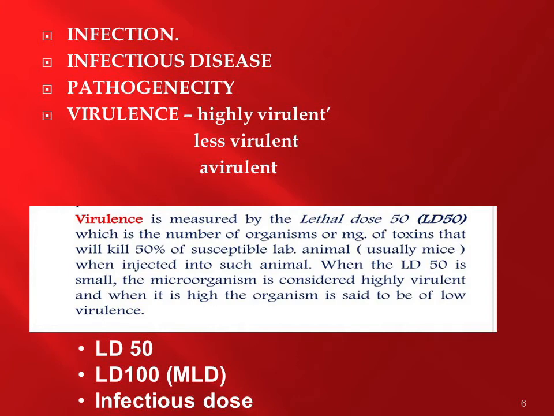Next is LD50, which is also referred to as lethal dose 50. Lethal dose 50 refers to the number of organisms which when introduced into the laboratory animals will kill 50% of the animals. And next we have lethal dose 100. Here it refers to the number of organisms which when injected into laboratory animals will kill 100% of them. This is also referred to as a minimal lethal dose.